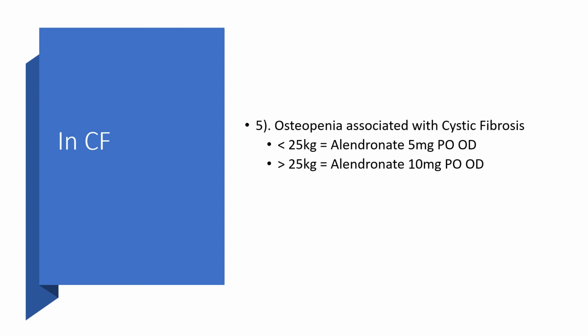In cystic fibrosis, particularly when there's osteopenia associated with the cystic fibrosis, then we can make use of alendronate. And in that case, if the individual is less than 25 kg, we can give alendronate 5 mg per oral once daily. And if the child is greater than 25 kg, we can give alendronate 10 mg per oral once daily.